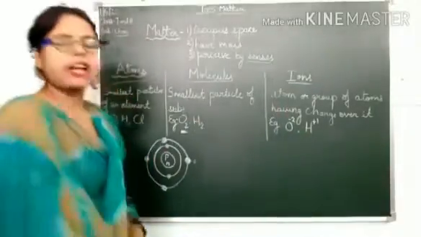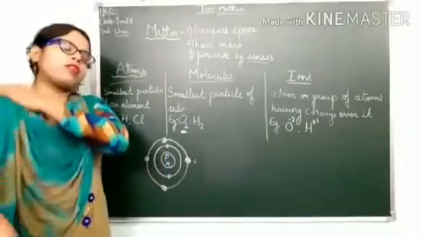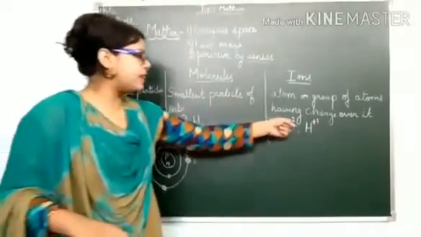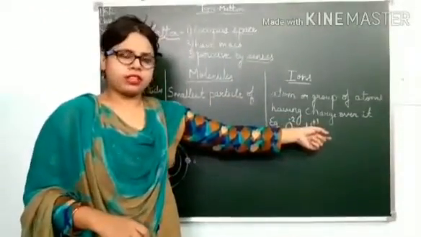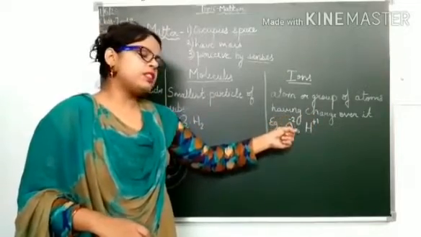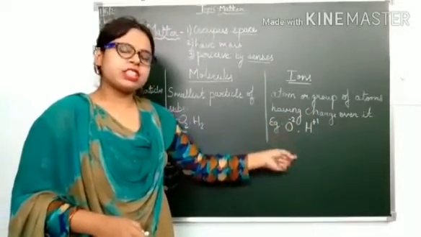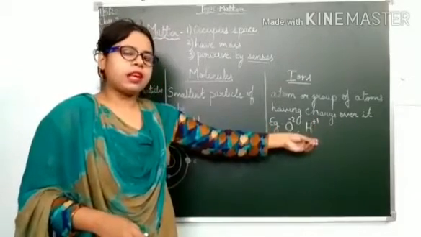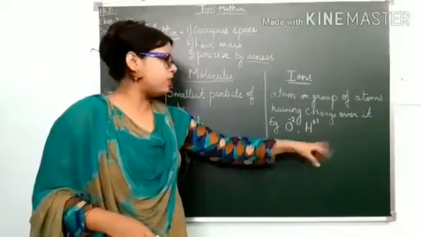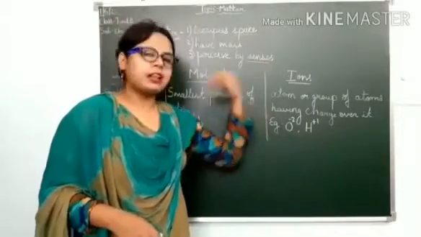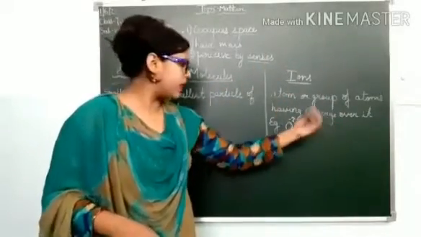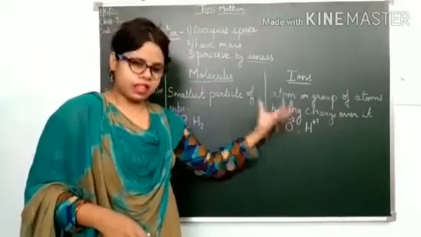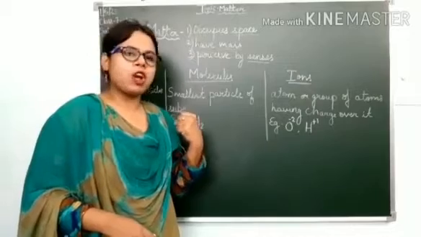What are ions? Ions are an atom or a group of atoms having a charge over it. It can be either a minus charge or a plus charge. Minus charge means it has more electrons. Understand that it can give its electrons to complete its octet, and it can accept electrons to complete its octet.